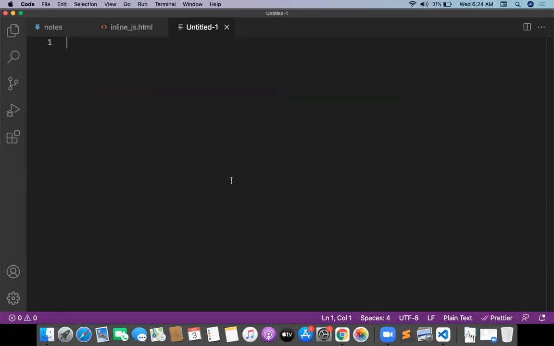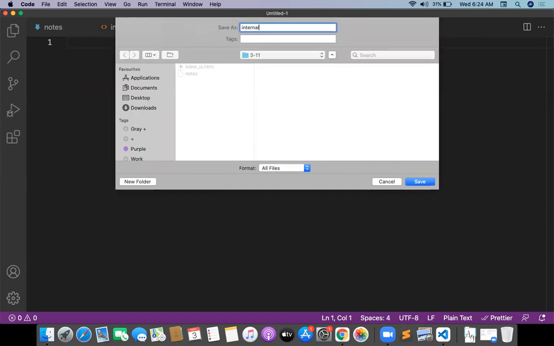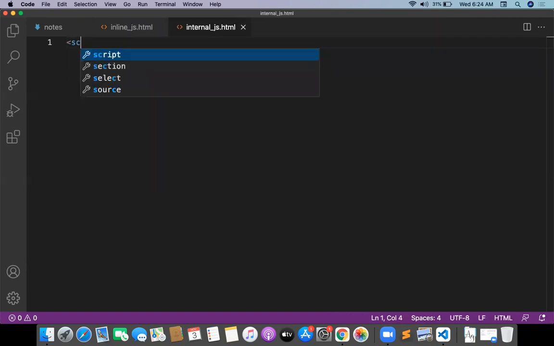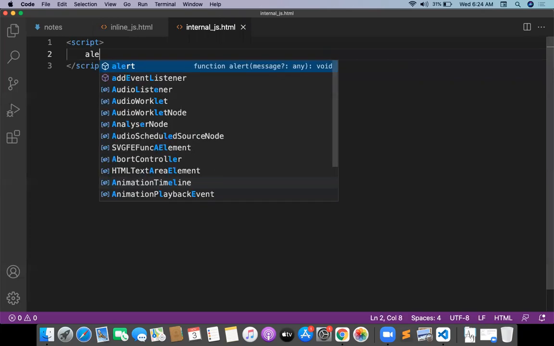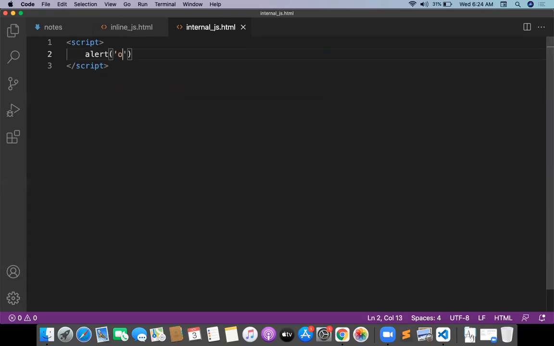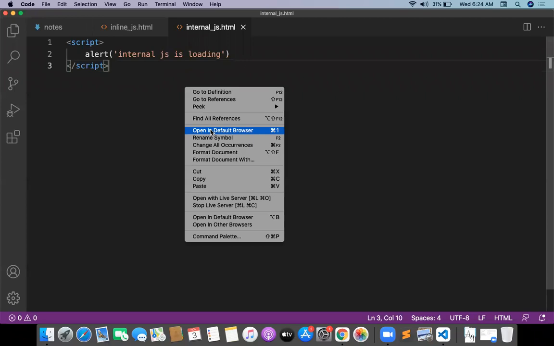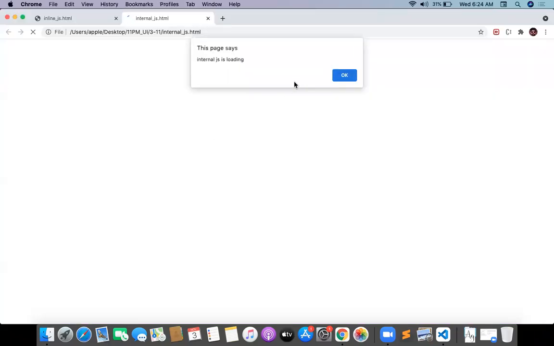The next JS will be internal.js. How to work with internal.js? Internal.js should be with the script tag open and script tag close. Suppose something like alert, internal.js is loading. That's it. Okay, so open the default browser. Internal.js is loading. I'm not writing concepts, I'm just integrating JavaScript into HTML. Try to understand it. I'm not writing JavaScript concepts right now. I'm integrating multiple ways of using JavaScript in the HTML page.